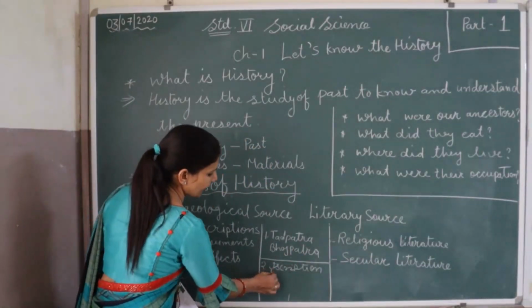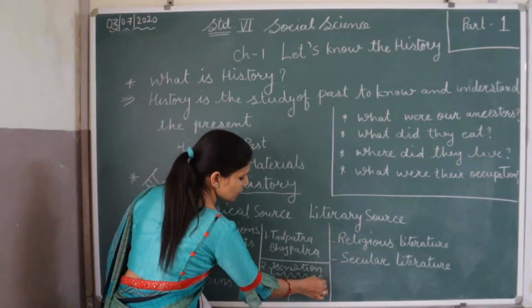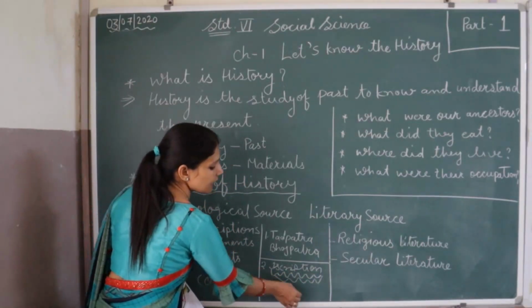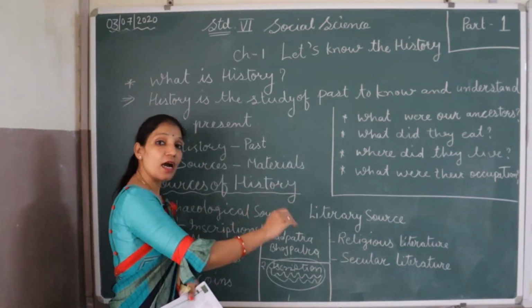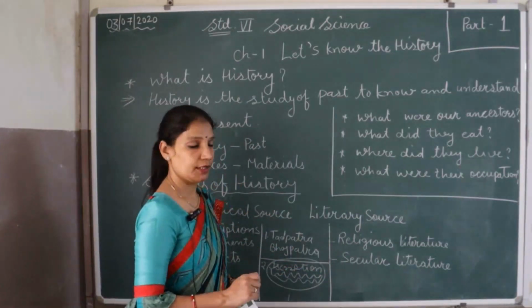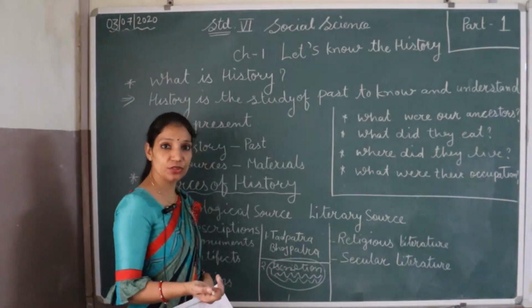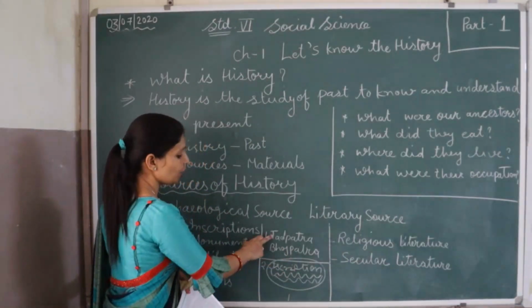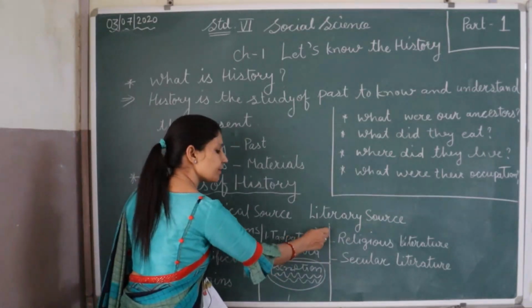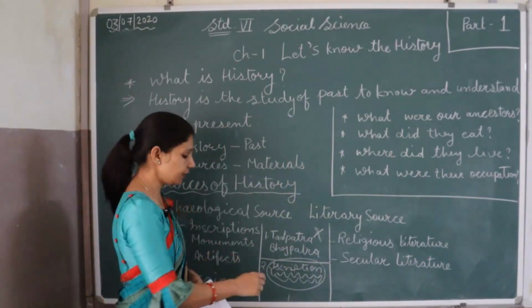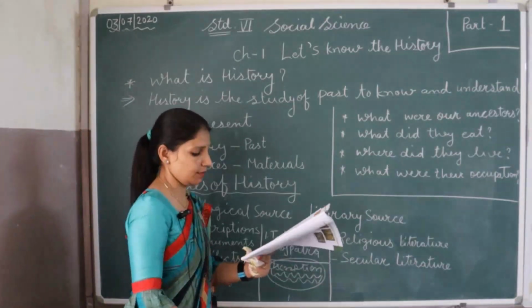When we get information from the stones, these are long lasting because they are carved on the stones. They cannot be damaged so easily, while the Bhojpatra and Tadpatra may be damaged.